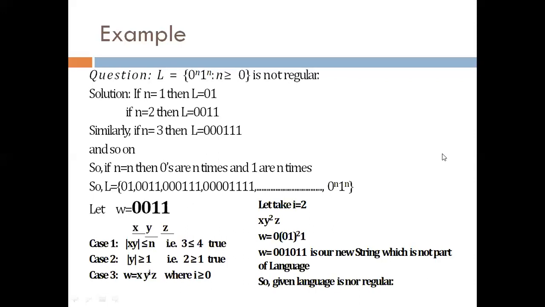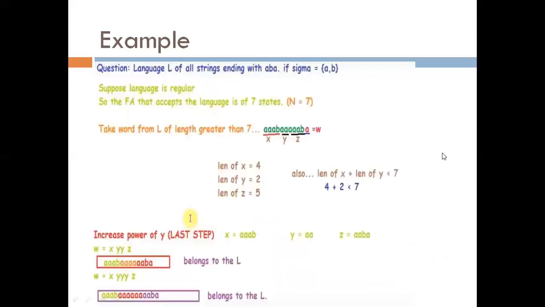Okay. Let's take example 2. We have a language L of all strings ending with ABA, where sigma, the set of input symbols, is {A, B}. Suppose the language is regular, so the FA that accepts the language has 7 states, n is equal to 7.